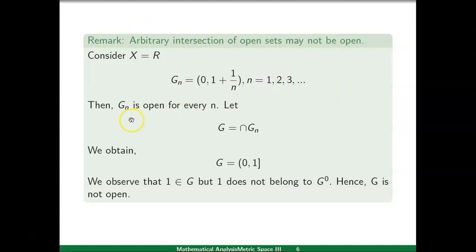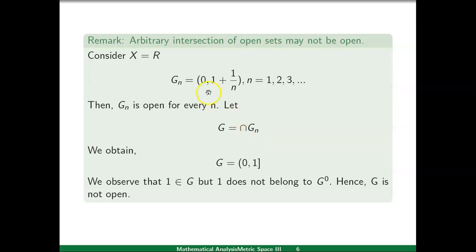It is easy to see that these intervals G_n are open in the real line for every value of n. We will see here that in spite of these G_n being open, their arbitrary intersection may not be open. So G is the arbitrary intersection of these G_n.